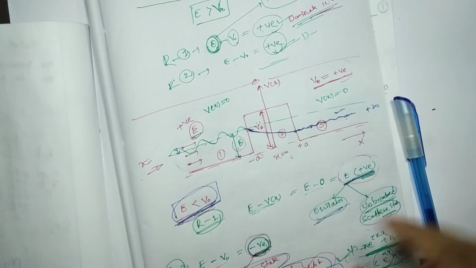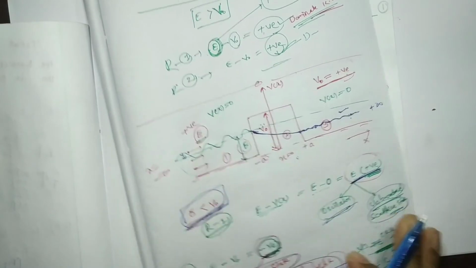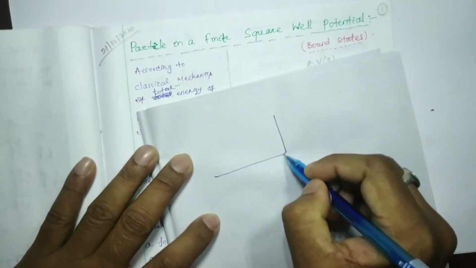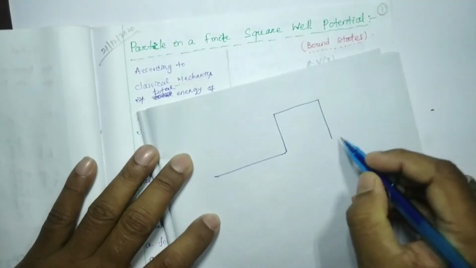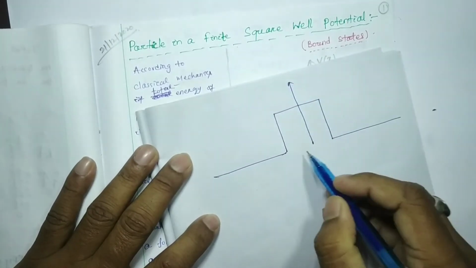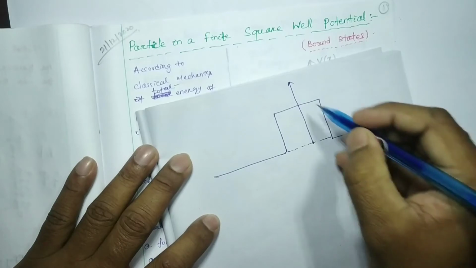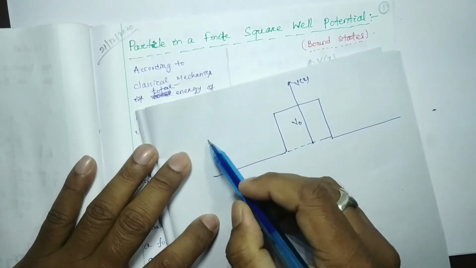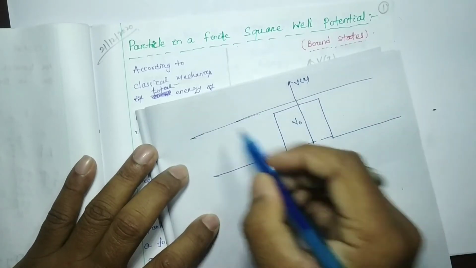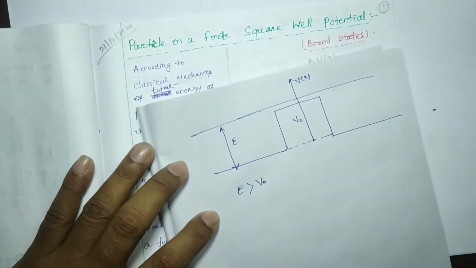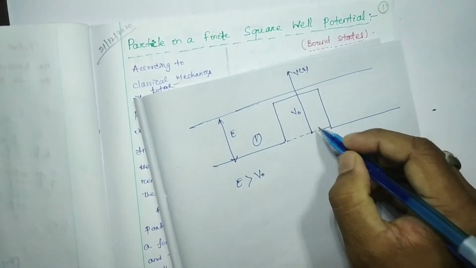Now we are going to consider E greater than V0. What will be the scenario? We already discussed the mathematics. Here we are discussing the scenario of bound and unbound, scattering and non-scattering states. V(x): this height is your V0 and this is your energy value, which is E greater than V0. Region 1, region 2, region 3.